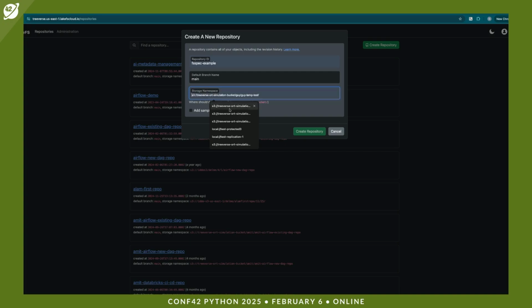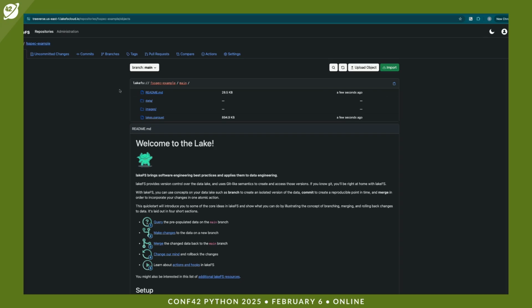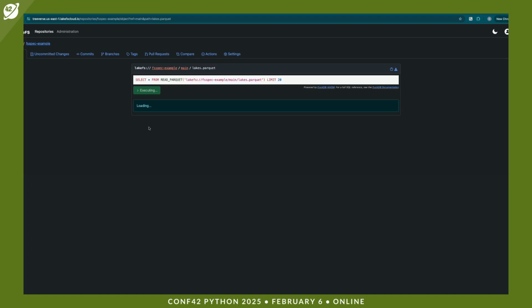We need to provide a storage namespace. This is basically a place where the data will exist in S3. As I said, we don't save the data in our underlying storage. In this case, it's S3, and we will add sample data. Okay, so this is our repository. We have our sample data here, and there's the lakes.parquet file. We could take a look at it.